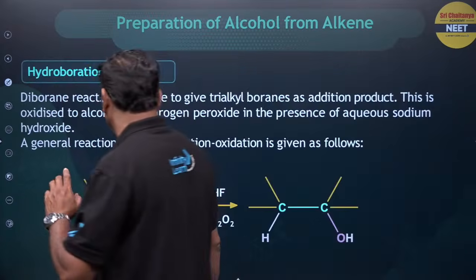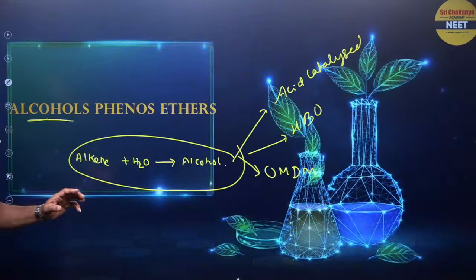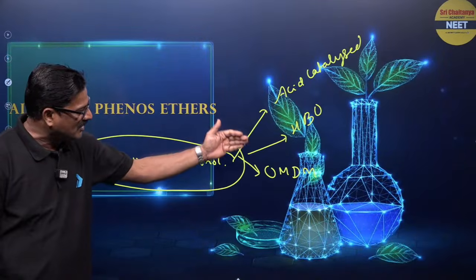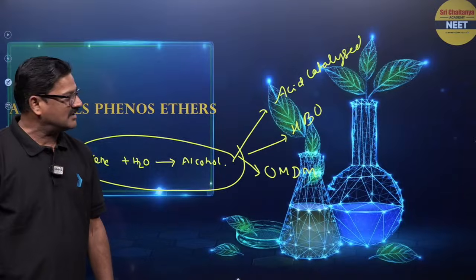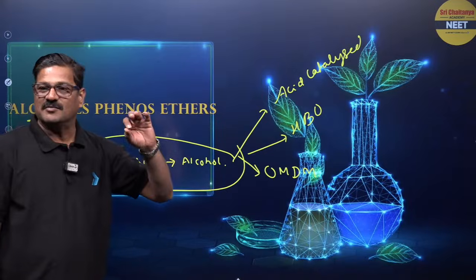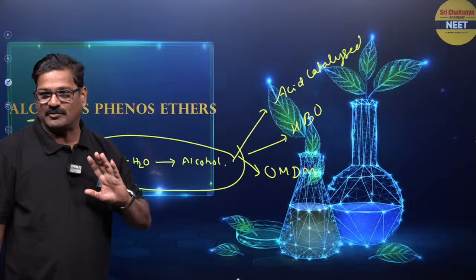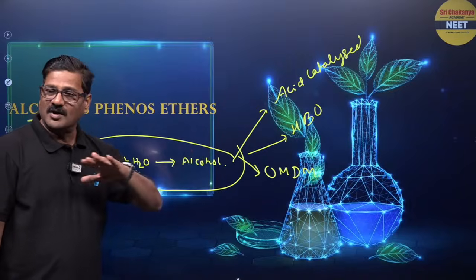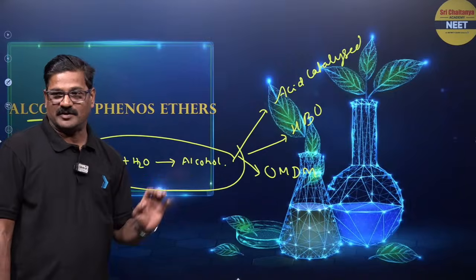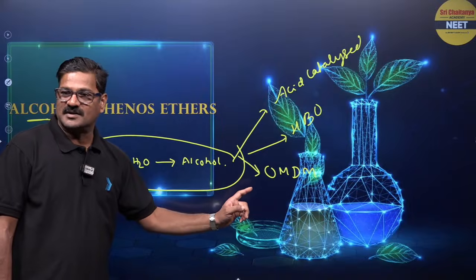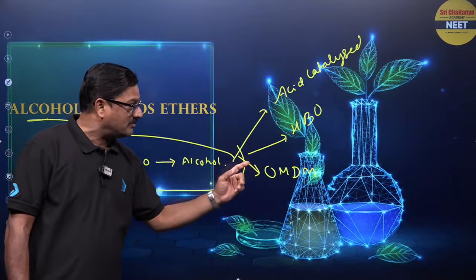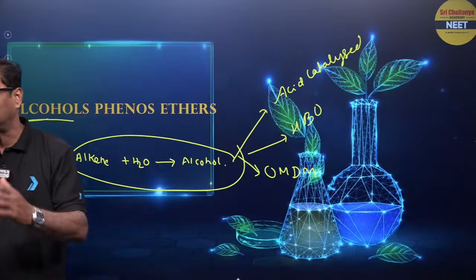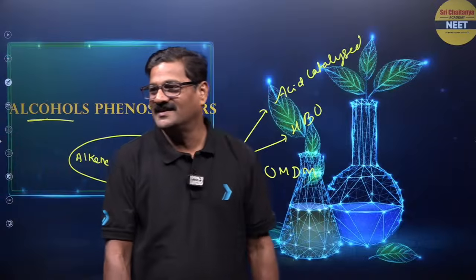So what you see here, the basic difference between the acid catalyzed hydration, HBO, and oxymercuration, demercuration. Acid catalyzed: Markovnikov rule, carbocation is formed. HBO: no carbocation but anti-Markovnikov. And oxymercuration, demercuration: no carbocation but Markovnikov rule. There is no rearrangement. Okay.